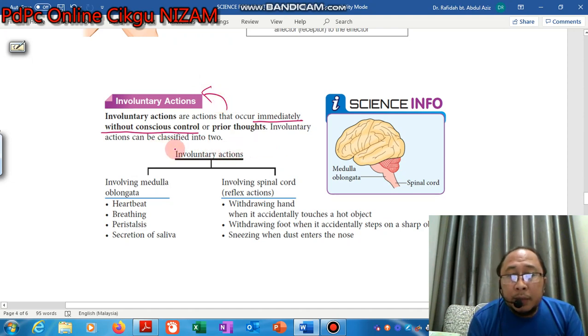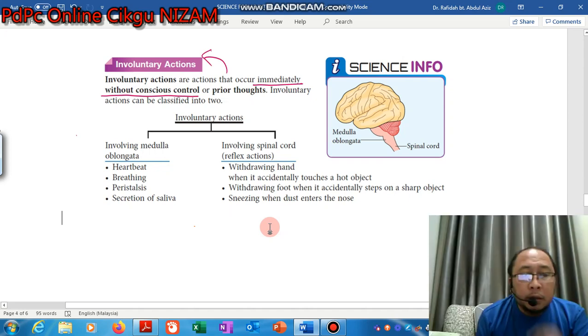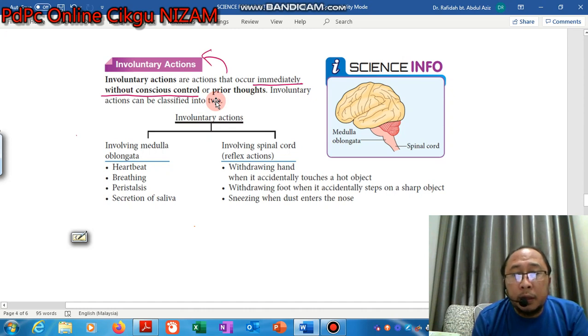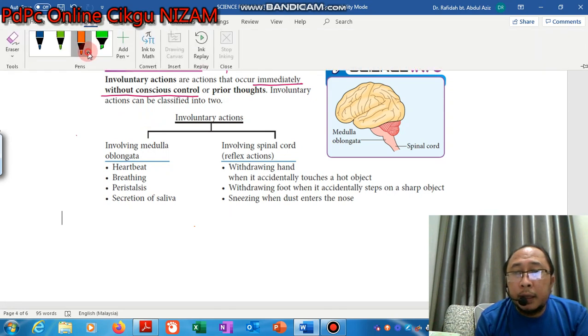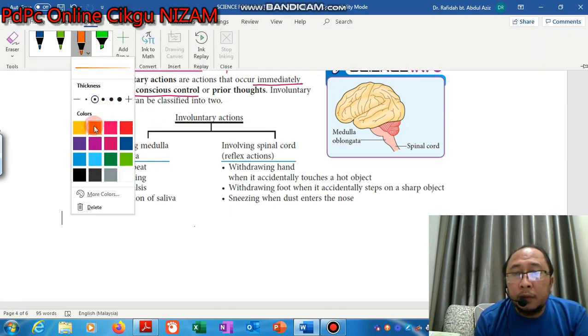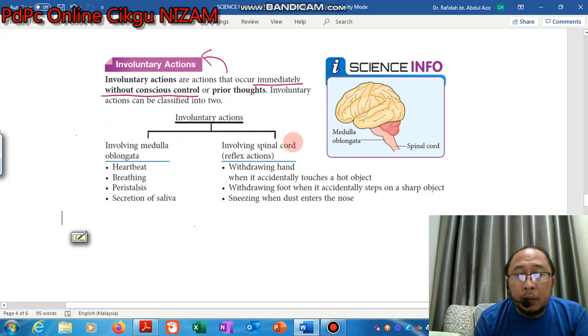Involuntary action can be divided into two: those involving the medulla oblongata, and those involving the spinal cord.